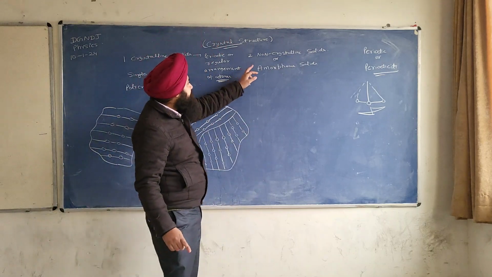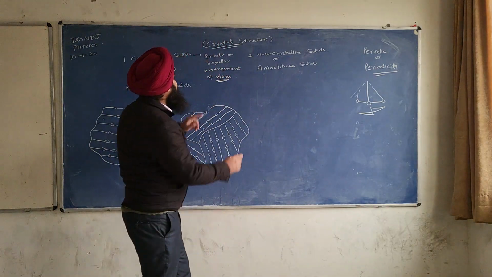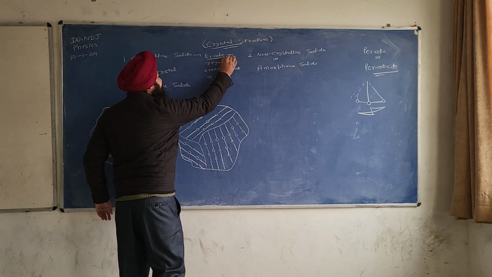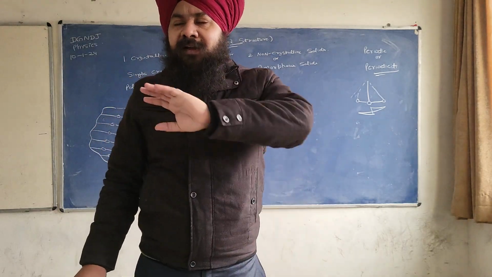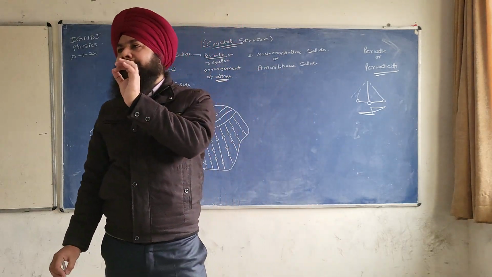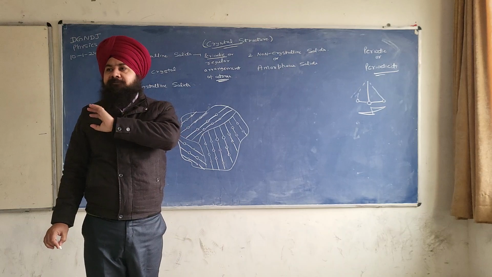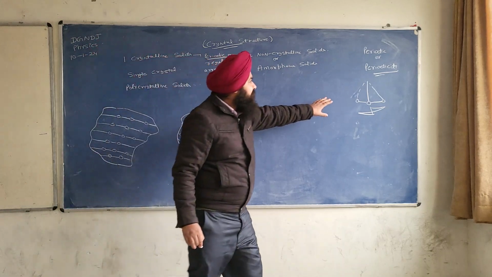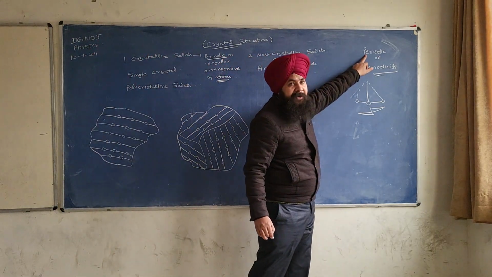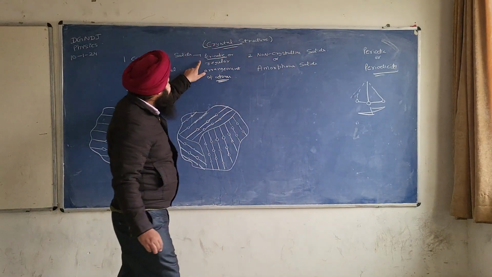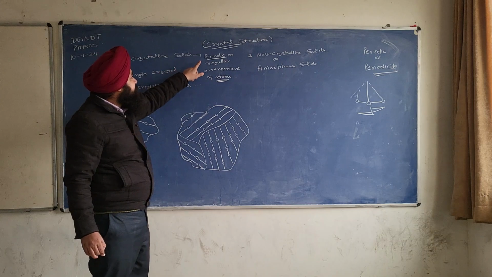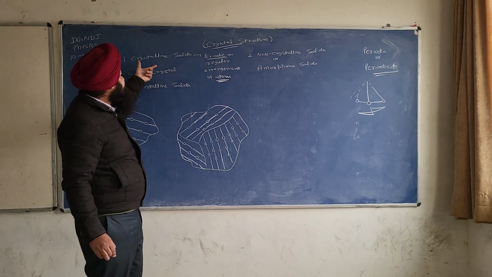So periodic motion means basically which repeats itself after a regular interval of time. Now see, the basic meaning of the word will never change. This is the periodic term that we are using in motion, and in a similar manner, we are also using this word periodic in the crystalline solid.